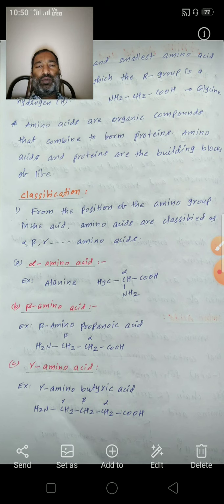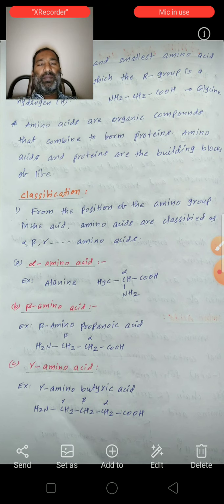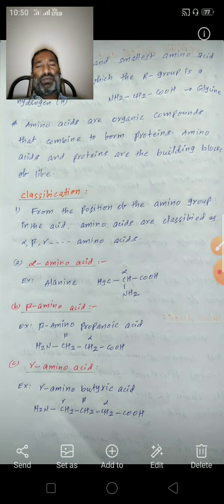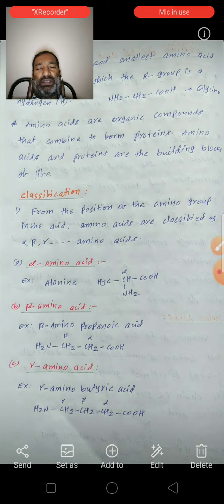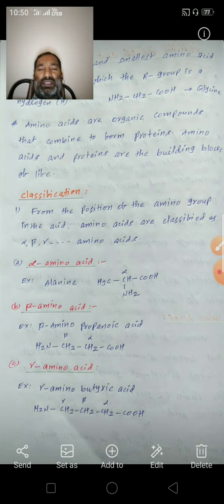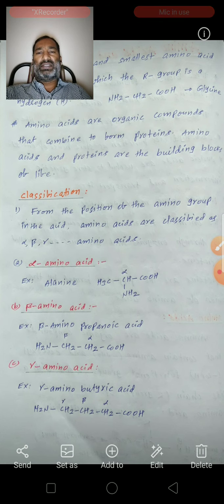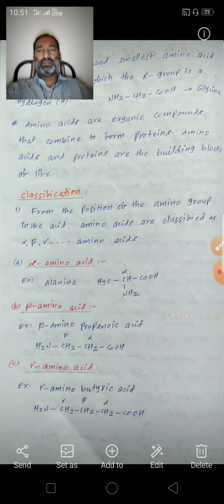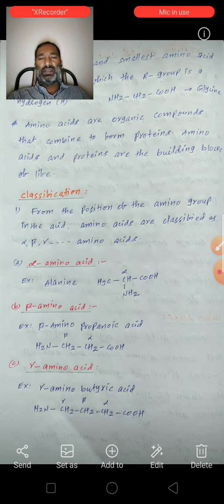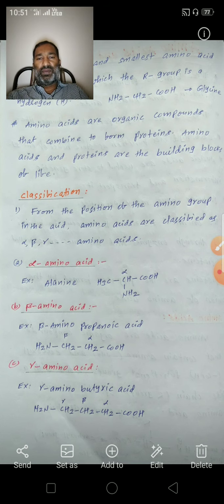If the NH2 group is attached to the alpha carbon of the COOH group, it is known as an alpha amino acid. If attached to the beta carbon, it is a beta amino acid. If attached to the gamma carbon, it is known as a gamma amino acid. This is the classification of amino acids.